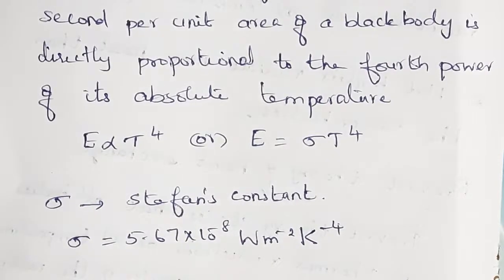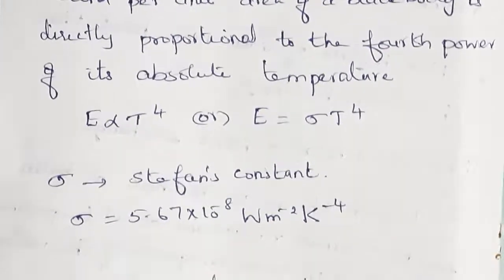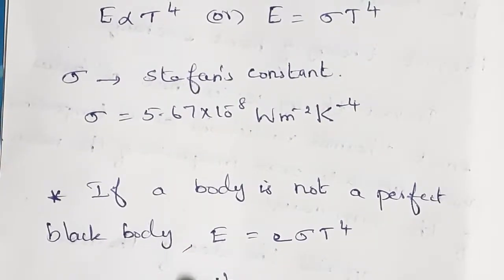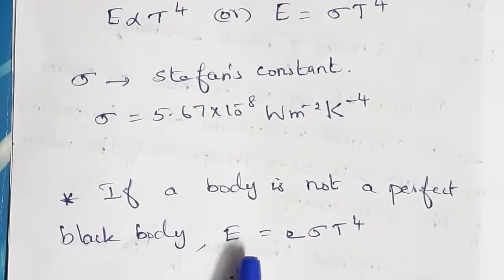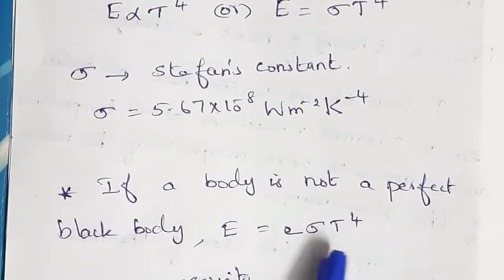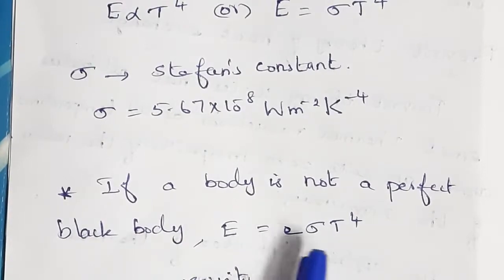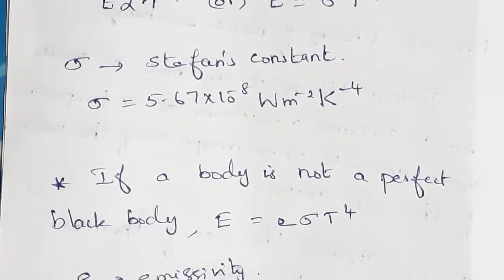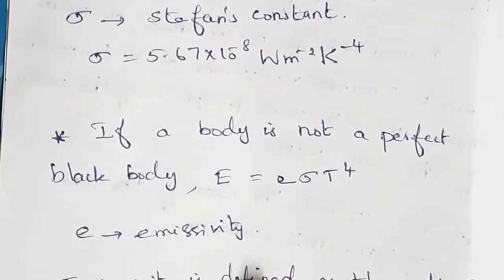Understand? So we have discussed two heat laws: one is the Prevost theory of heat exchange and the other is the Stefan-Boltzmann law. In the Stefan-Boltzmann law, a special case is there. If a body is not a perfect black body, we can write the heat radiated per second per unit area as E = eσT^4, where small e is known as the emissivity of the surface. So what is emissivity?